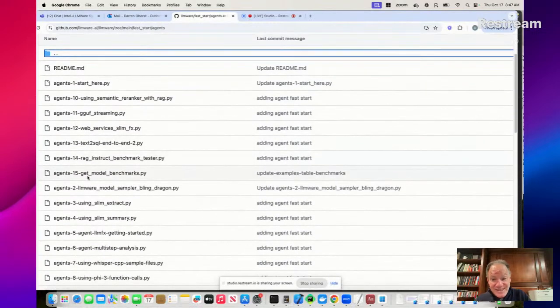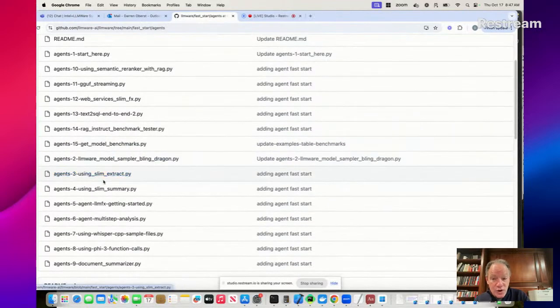Now we've got 15 examples here. I'm not going to be able to go through all of them. I've given you a quick overview of them. In example 2, I'm going to skip over this one. This one really ties into the RAG course that we went through on Monday. It shows how to start building prompts, really easily. Same thing. In one example, you have right at your fingertips the ability to run like 15 different fact-based question and answer models, and really run through a whole series of questions just to see how they work.